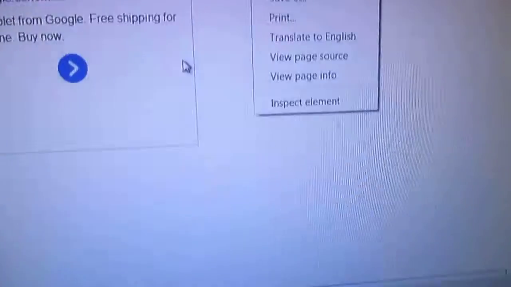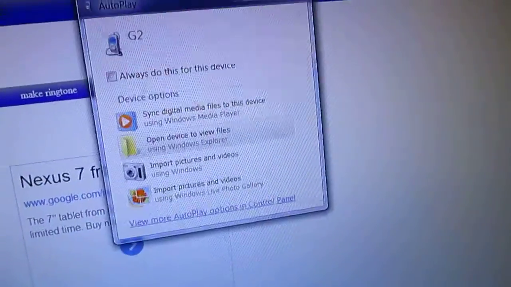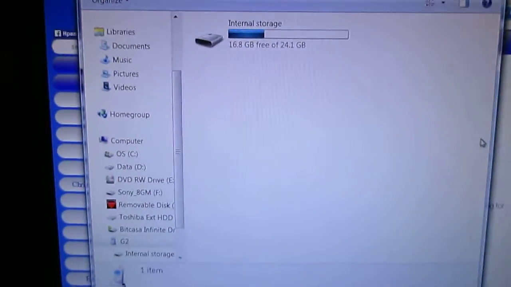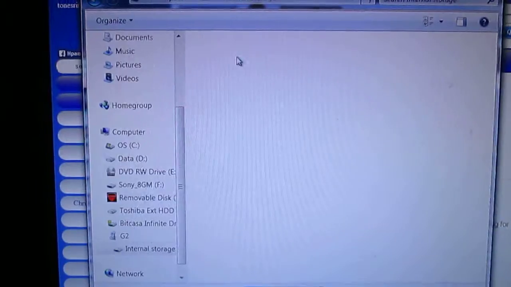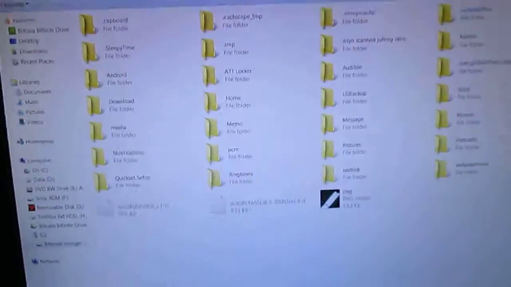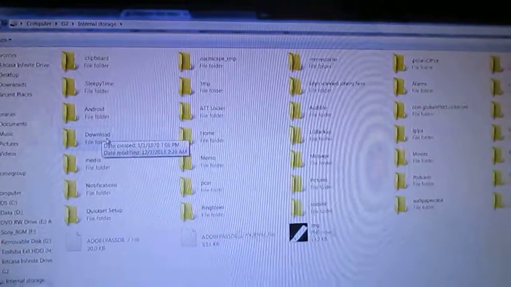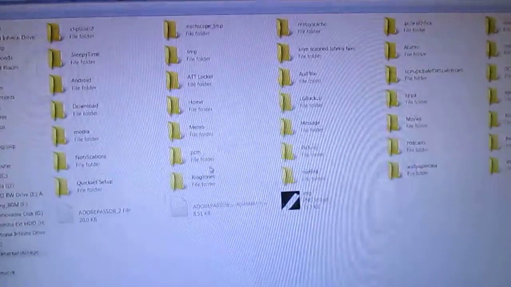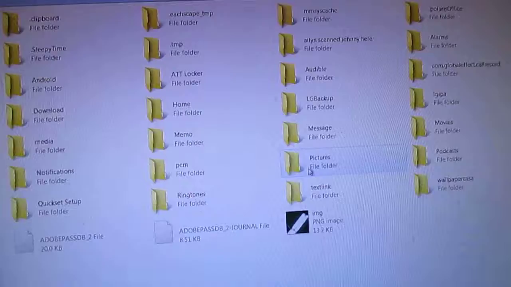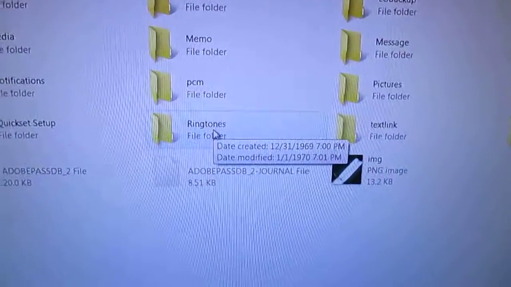Just go to open, oops. Just go to open device to show files. And then you see all this, you click on that. And then there's like a million files usually. You have to find the one that has the ringtones in it. Oh, and there it is right there. It says ringtones.